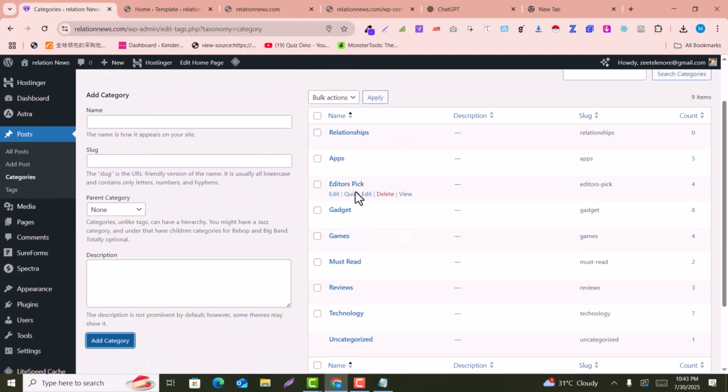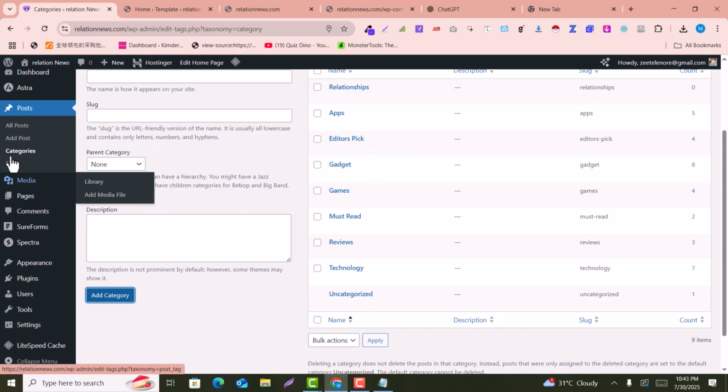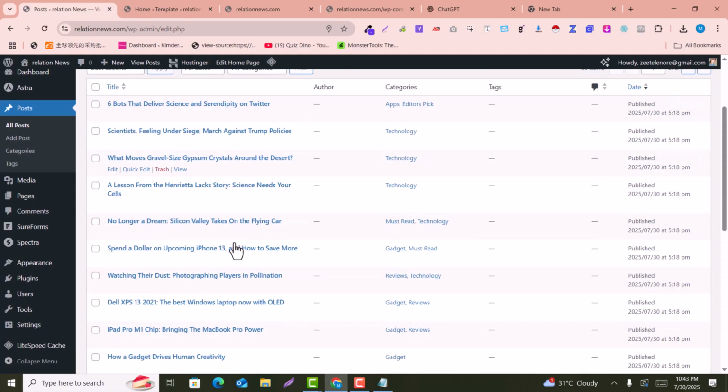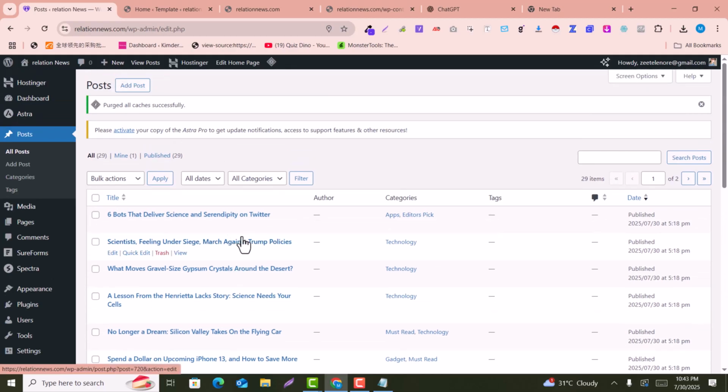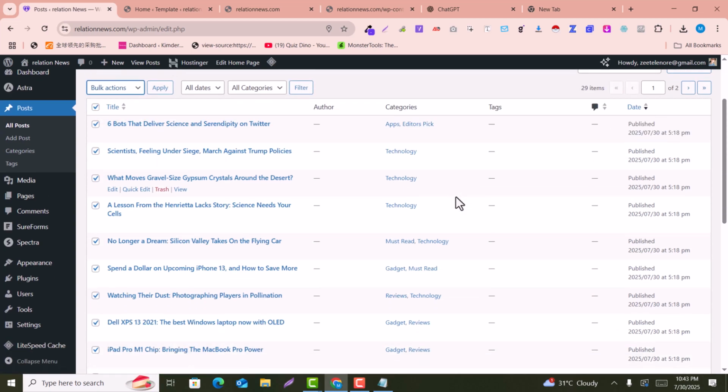You can also remove these, they are dummy categories. I'm not removing them now because it will disturb all the design. You can remove them after installing WordPress and everything, because these are dummy categories. Here we can add the posts. This is the posting area. These are the dummy posts. I recommend that after adding your own posts, or before adding your own posts, you select them, click on move to trash and delete them, because these are not related to our topic.